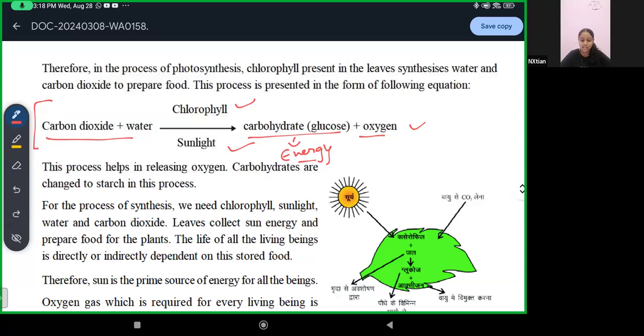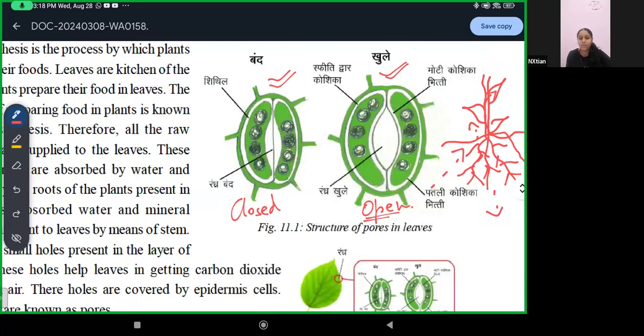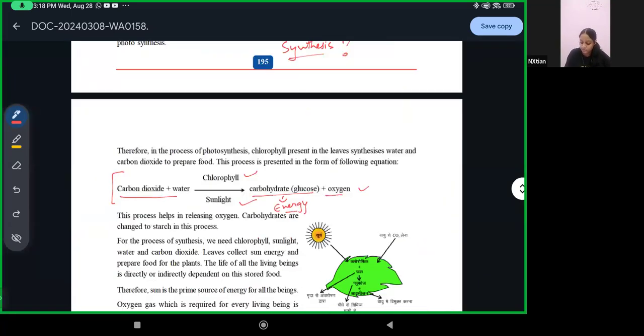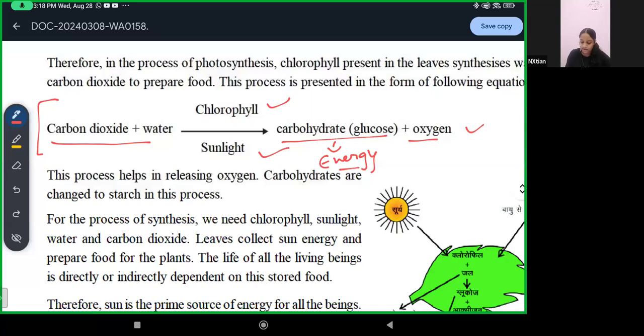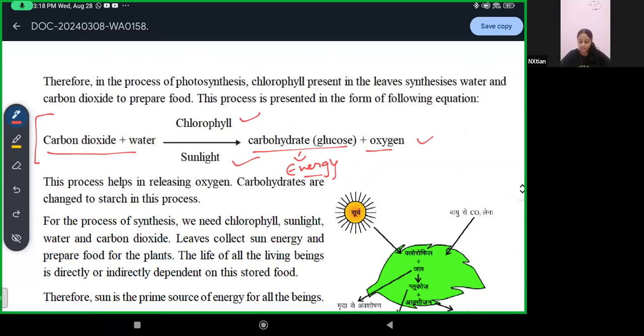We say that plants take in carbon dioxide and give out oxygen, right? We've heard this term. When they take in carbon dioxide, they do it through pores, like I explained. And when we say that the oxygen is released, look at this equation, oxygen is released after the photosynthesis process.